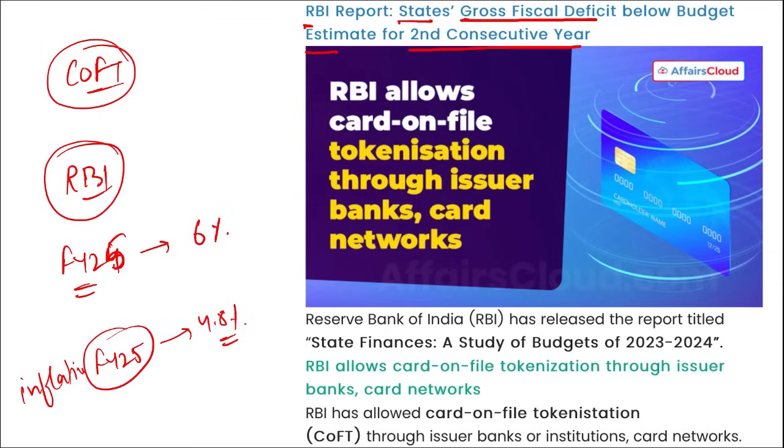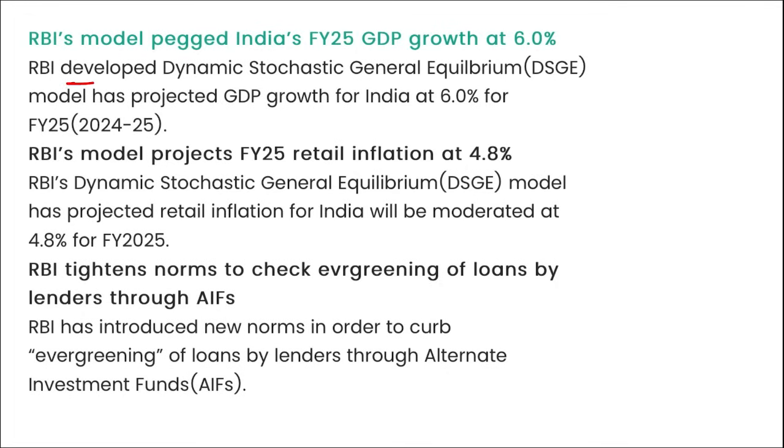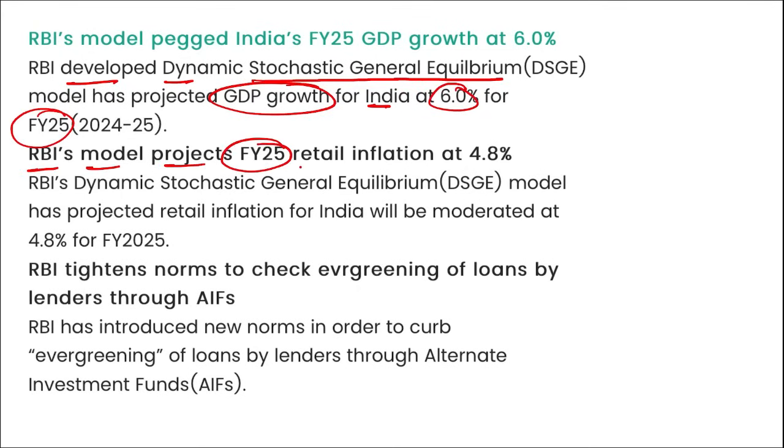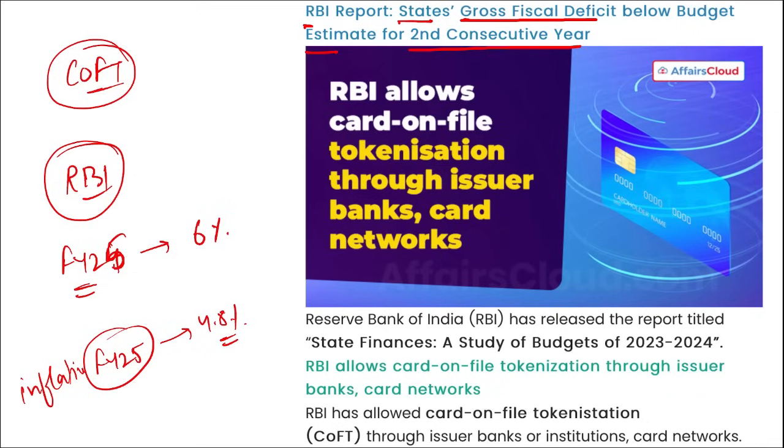Also, RBI has tightened the norms to check the evergreening of the loans by lenders through alternate investment funds. So here you can see RBI has developed dynamic stochastic general equilibrium model that has projected the GDP growth rate of India at 6% for fiscal year 25, and RBI model projects fiscal year 25 inflation to be at 4.8%, and RBI has tightened the norms to check the evergreening of loans by lenders through AIFs. And in starting we saw that RBI has allowed COFT, that is card on file tokenization, and this COFT will help the cardholders to tokenize their cards for multiple e-commerce sites through a single process.